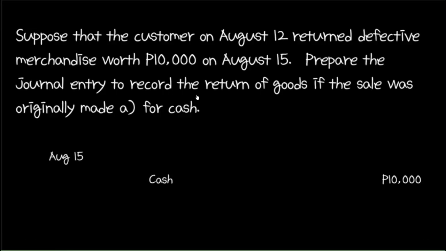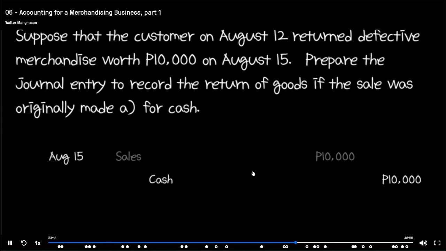Now, because the customer is returning some merchandise, it means the sales of the business will decrease, so intuitively, since sales is a capital account, we would debit the sales account. The problem with debiting the sales account to record the return of merchandise is that we would lose the information that sales was decreased because of returns. All we will see at the end of the accounting period is the net value of sales, but we would not know how much worth of merchandise was returned by customers.